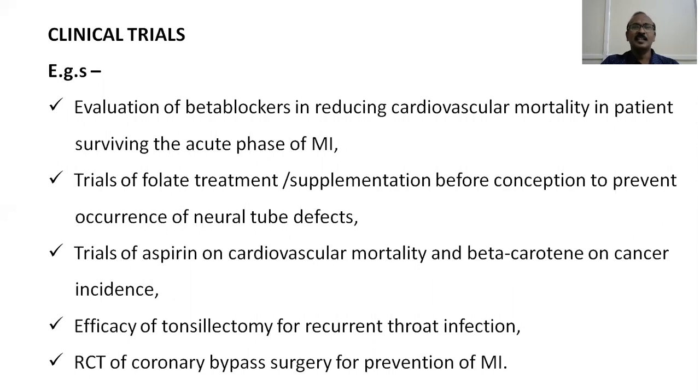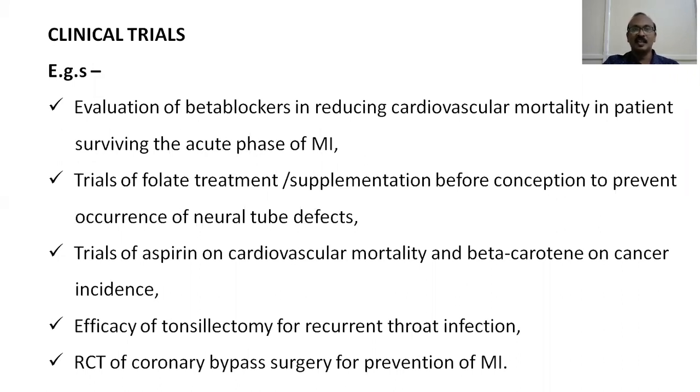Clinical trials are basically evaluation of therapeutic agents or drugs, and there are many good examples. One cited here is the evaluation of beta blockers in reducing cardiovascular mortality in patients surviving the acute phase of myocardial infarction. So you know the role of beta blockers, how they help in reducing deaths due to cardiovascular events. Next are the trials of folate supplementation before conception to prevent occurrence of neural tube defects.